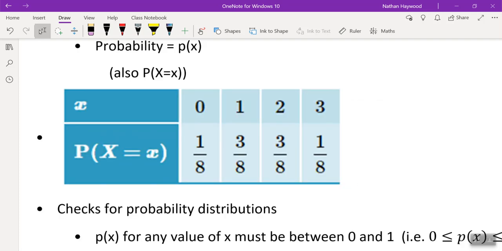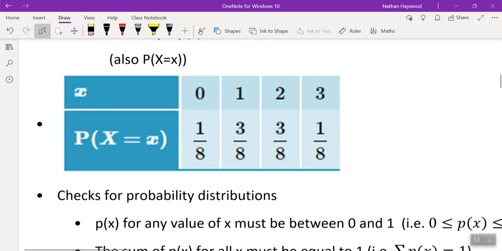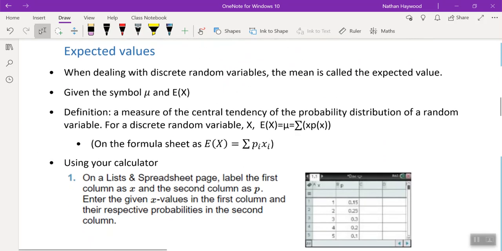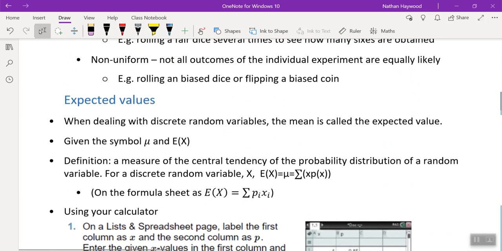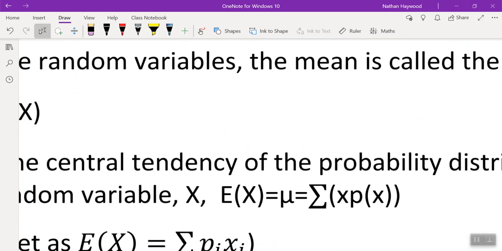I want the expected outcome. I can use a formula which I'm going to show you to find that, which is here. Do you understand expected outcome? What I expect to happen.